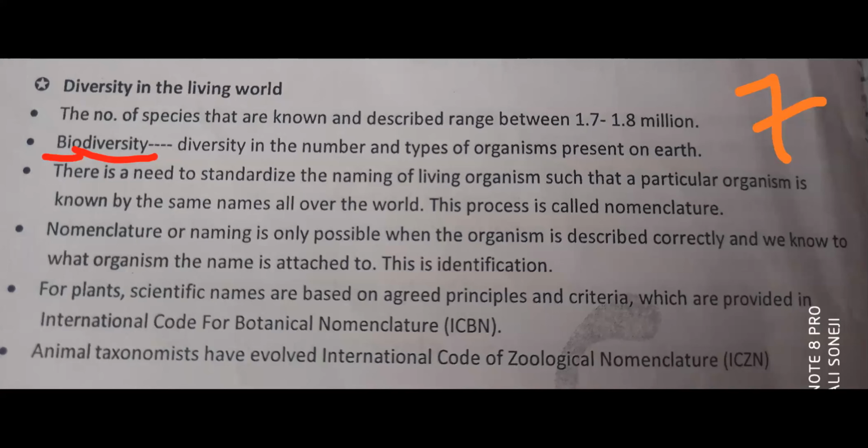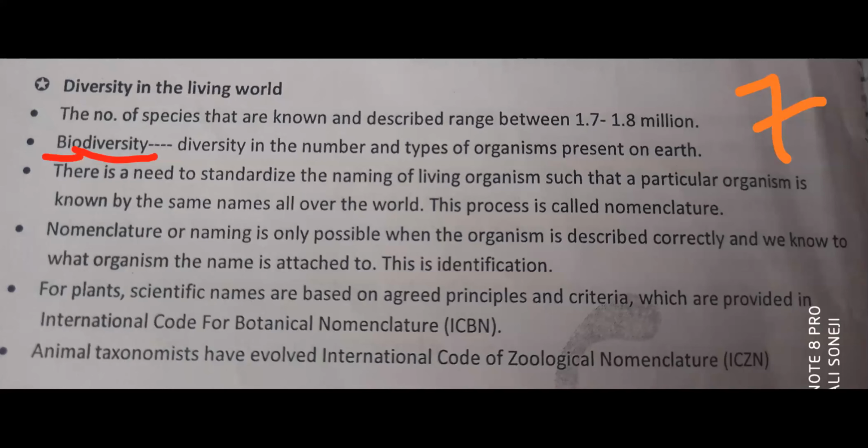Ma'am, as you explained, you gave the example of mango. We know that in Gujarat, in Gujarati, it is called keri, and when we go to another part where Hindi is spoken, people call it aam, and in parts where English is spoken, they call it mango. So everywhere there are different names for mango.